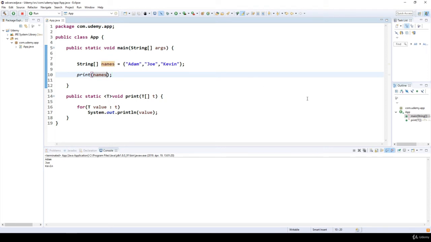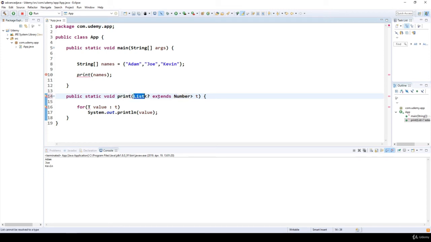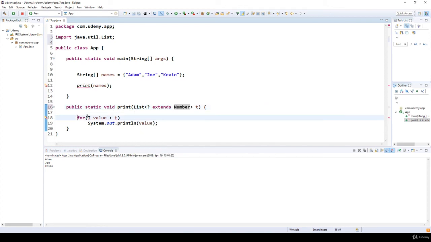If we use something like this, that we get a List of question mark extends Number, in this case, this method can handle lists of given types that are the child class of Number. So if we use something like this, of course, java.util.List, we can iterate through the number values. For example, I'm going to use the variable name numbers. We can do it without any problem, and as you can see, in this case we are not able to print the one-dimensional array of strings.